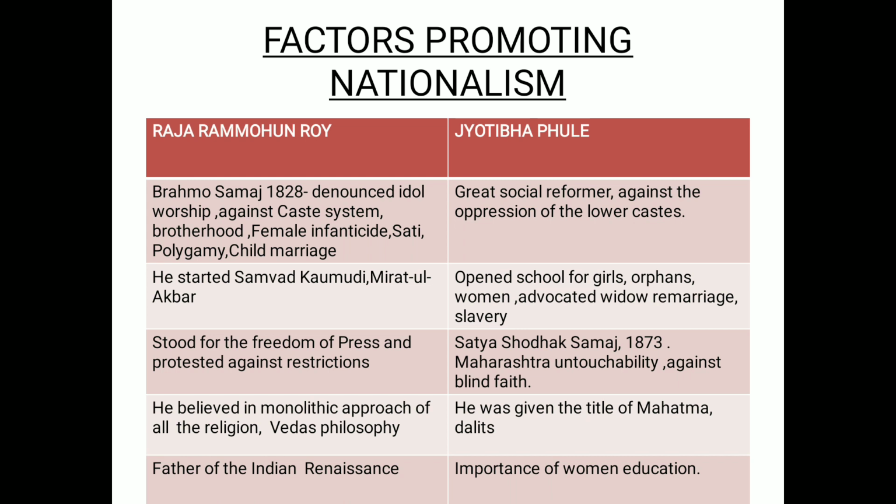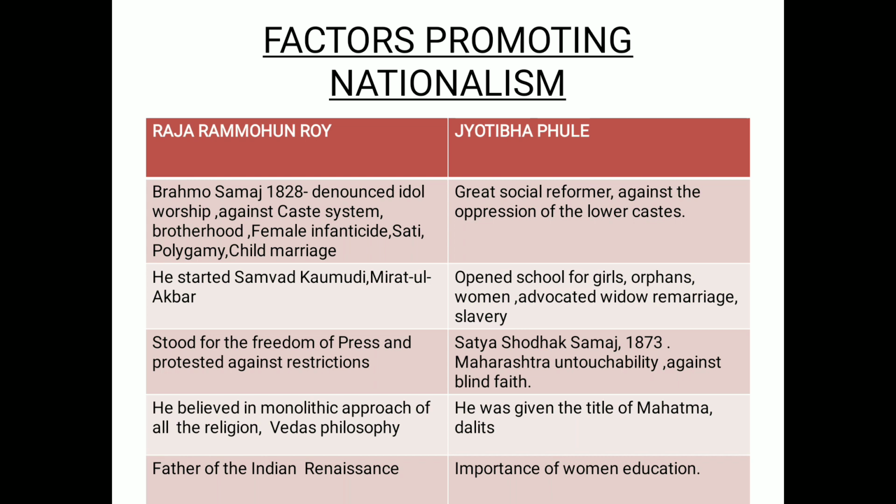Why was this Samaj founded? Because they wanted to rise against untouchability. Clear, everyone? Where was the society founded? In which place? In Maharashtra. He was given the title of Mahatma, right? Because he fought for the Dalits, he was given the title of Mahatma Jyotiba Phule. Next, he laid importance on women's education. That's why he opened schools for girls.